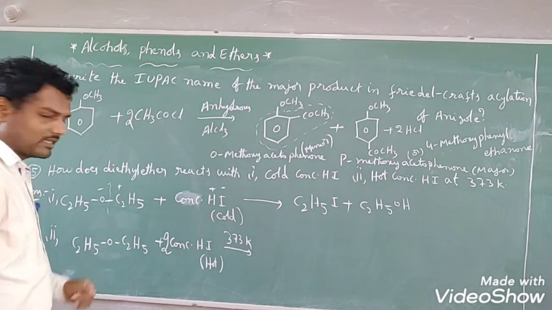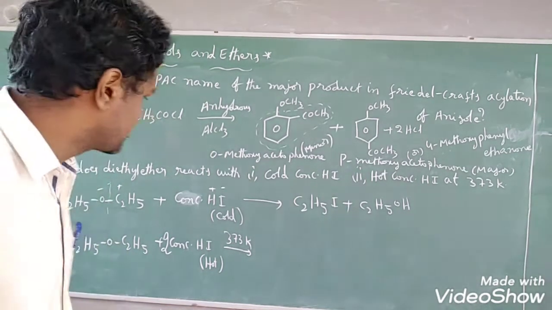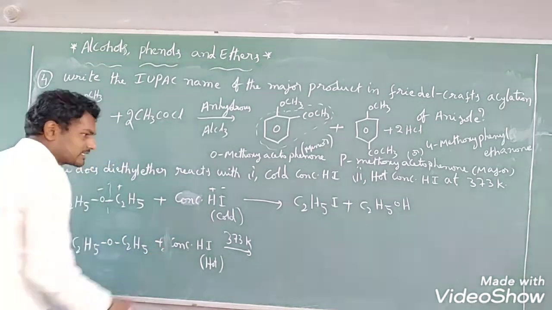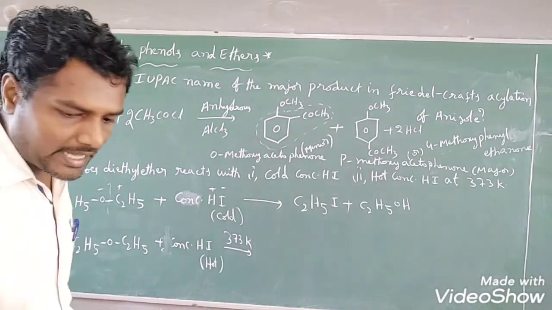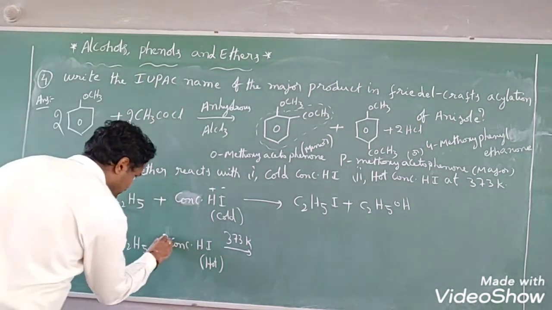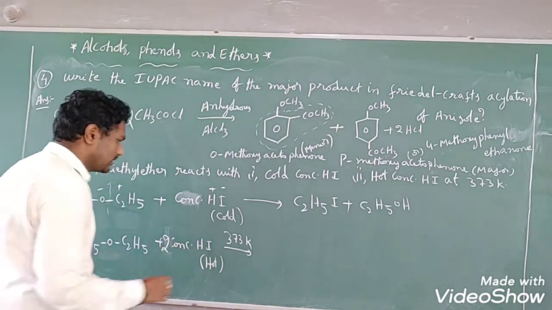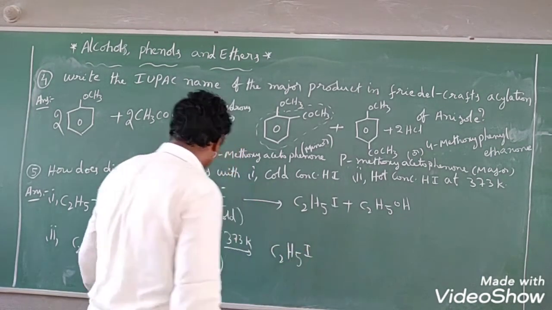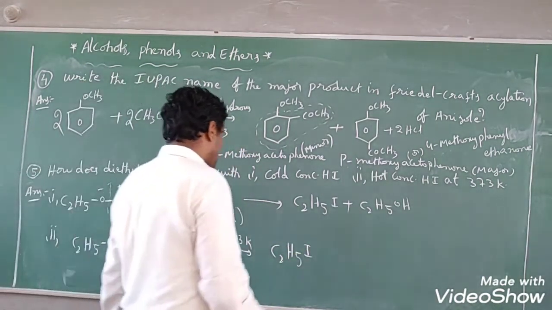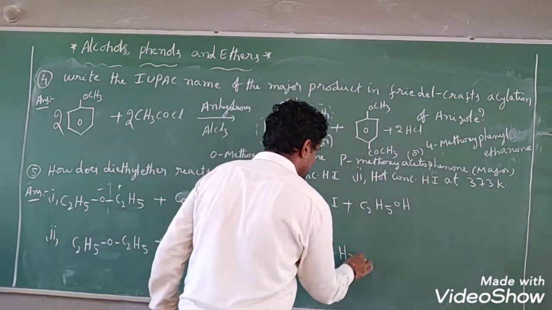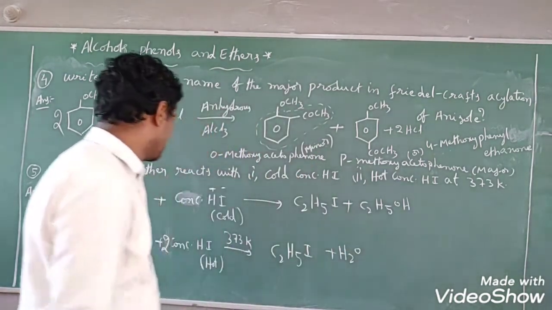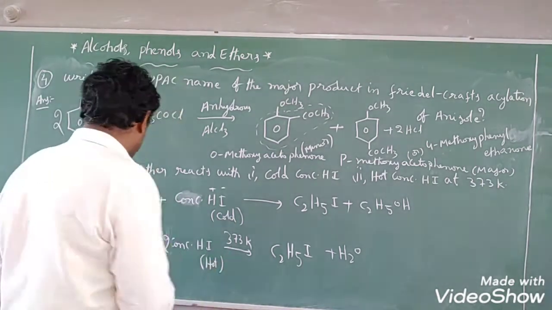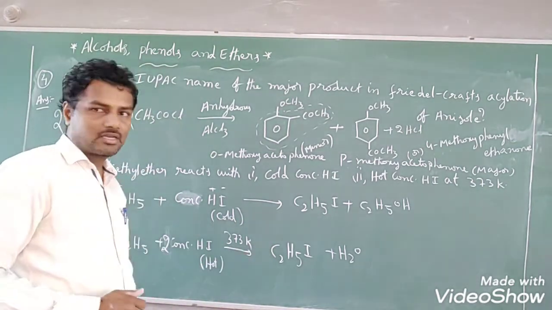And then what will happen? 2 moles, how is it possible, sir? First, see this reaction, I will write directly. The direct equation you can write like this. 2 moles of HI you can take, then 2 moles of ethyl iodide you will get, along with water. Right? How do we get this? I am writing the overall equation.